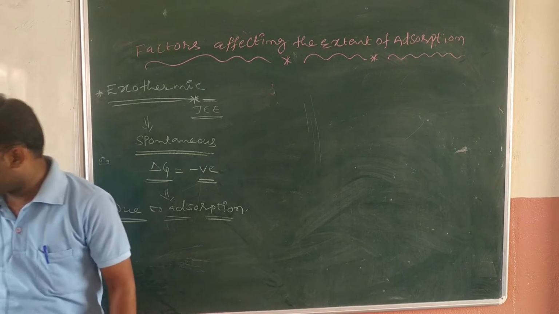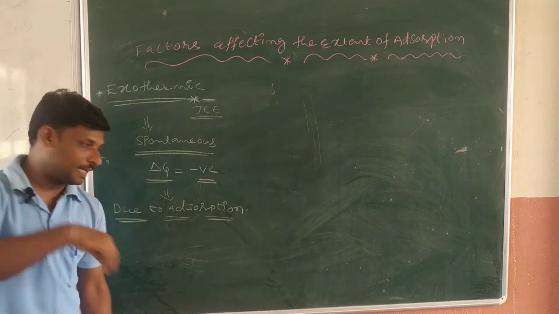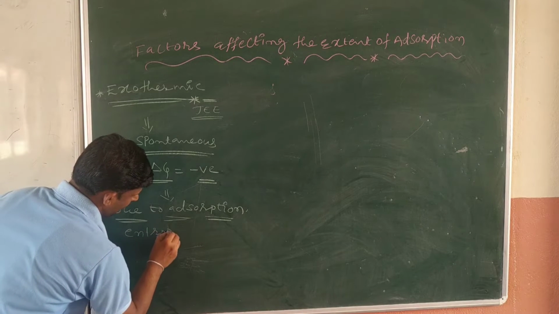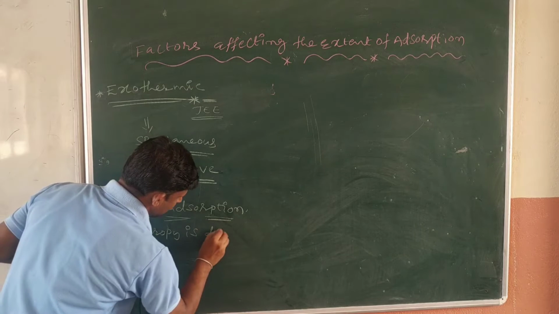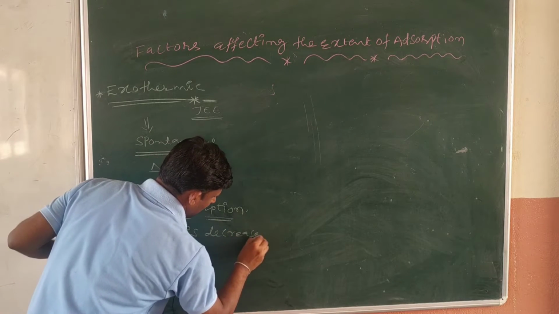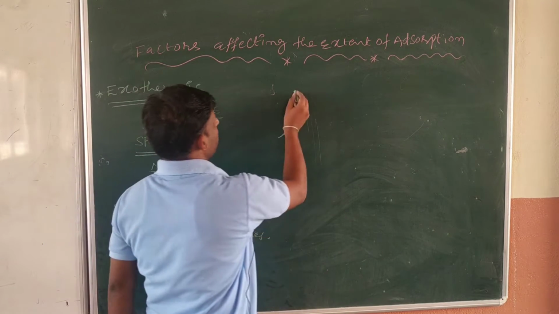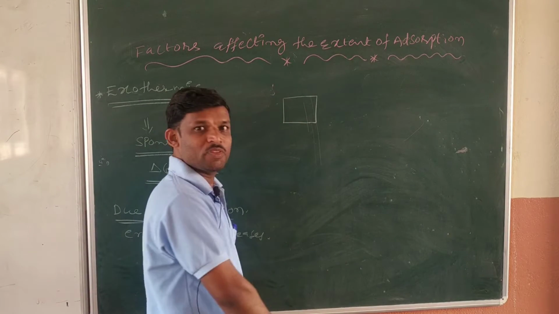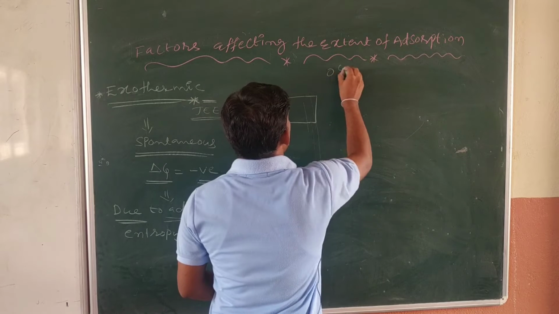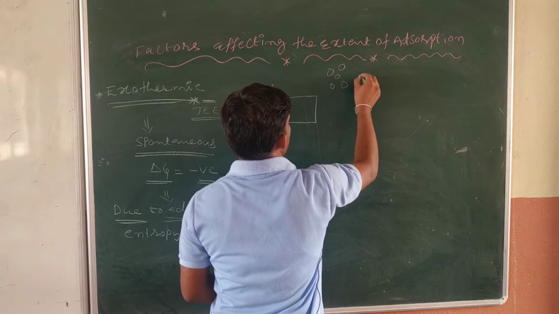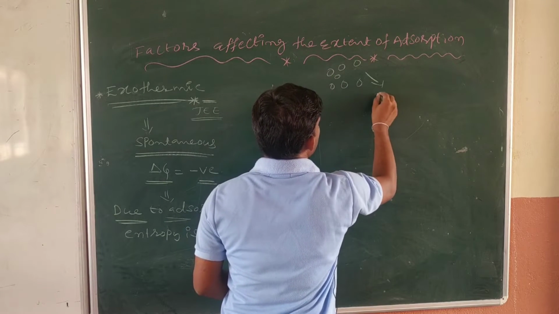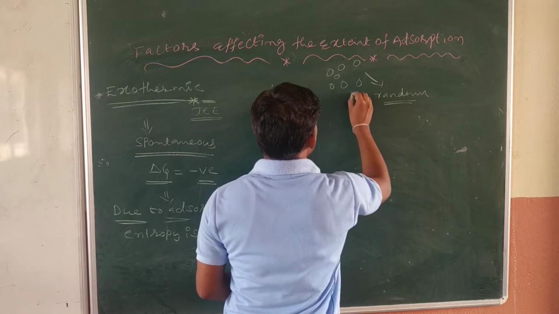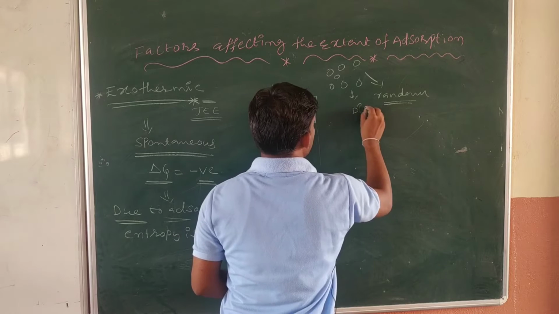Due to adsorption, entropy decreases. Why is it decreasing? See, suppose there is a solid surface. Now a lot of gaseous molecules are there, and these are in a random, disordered state.